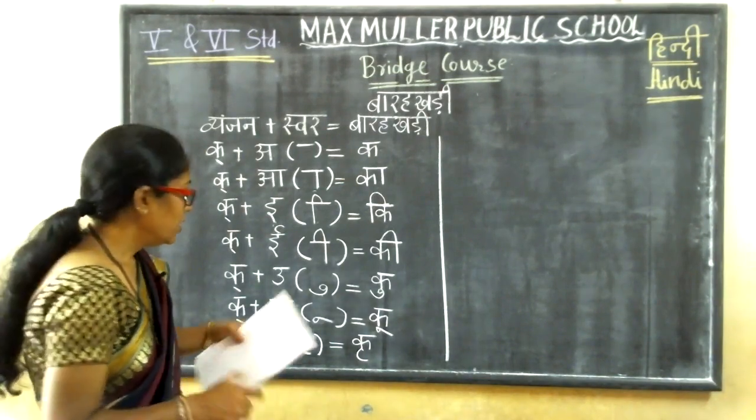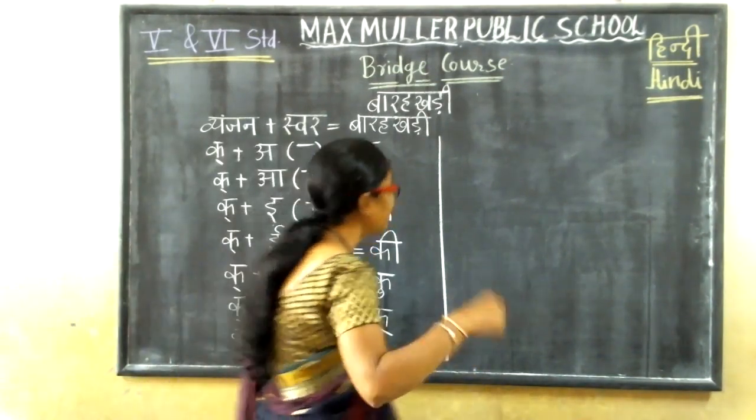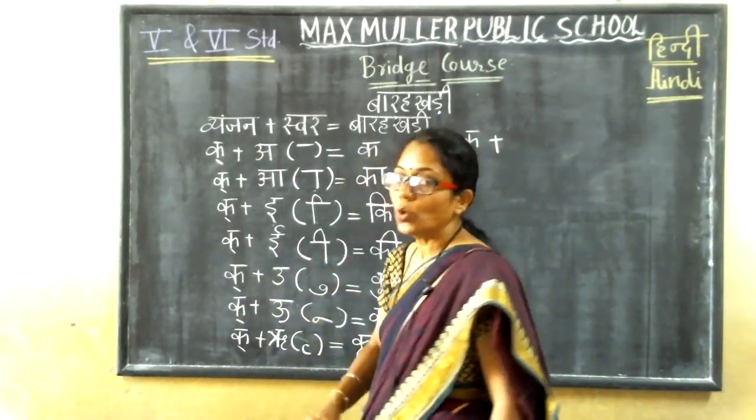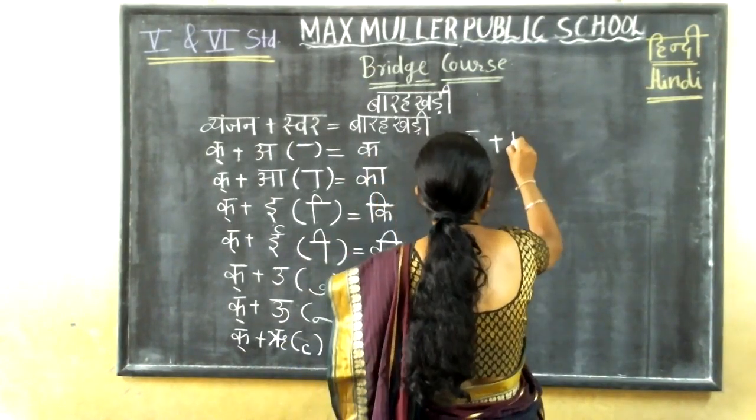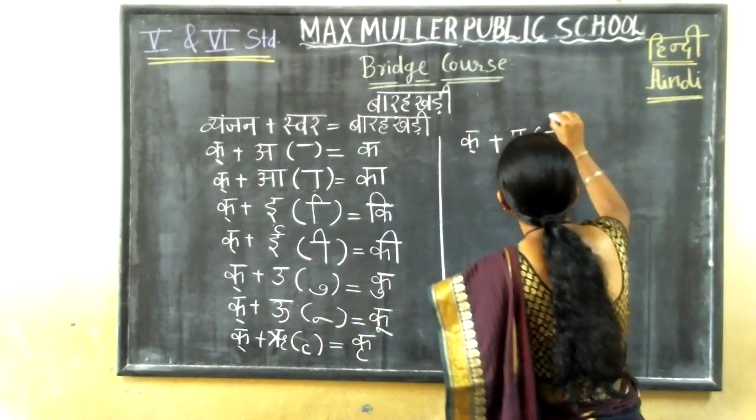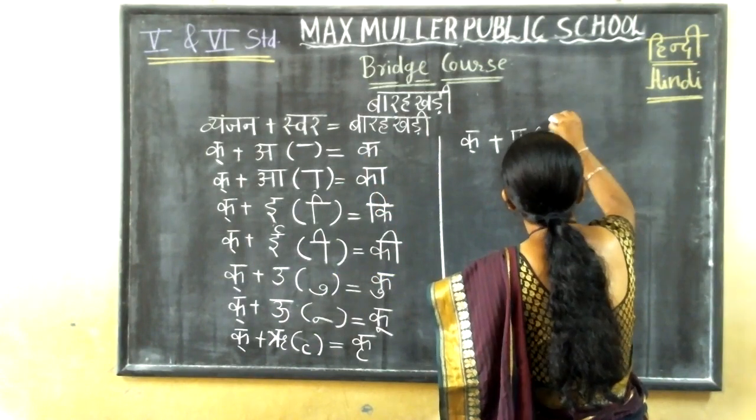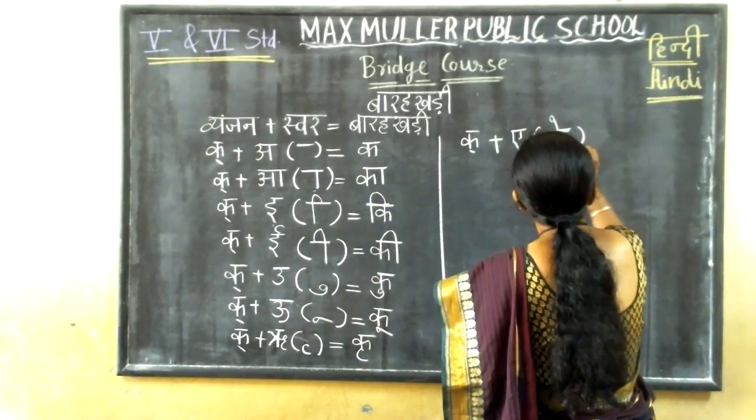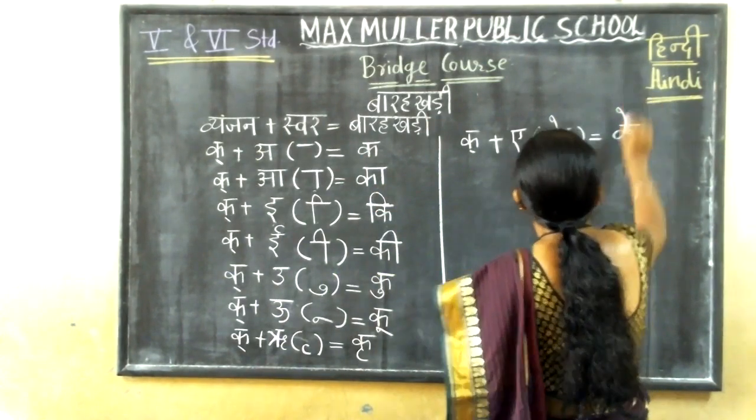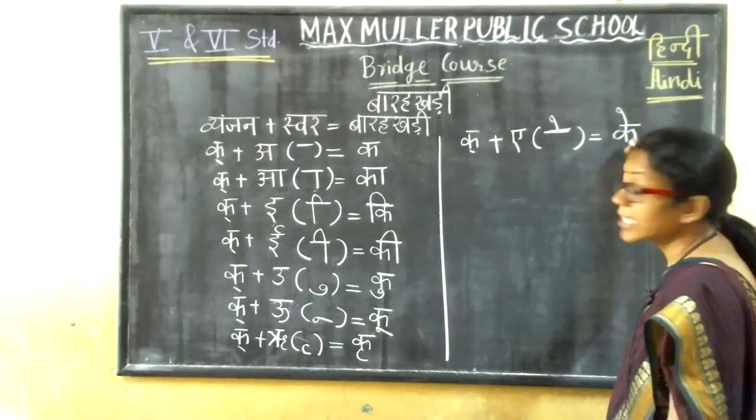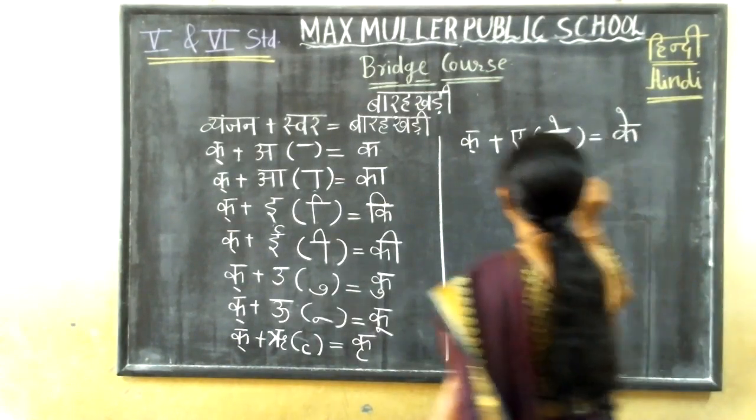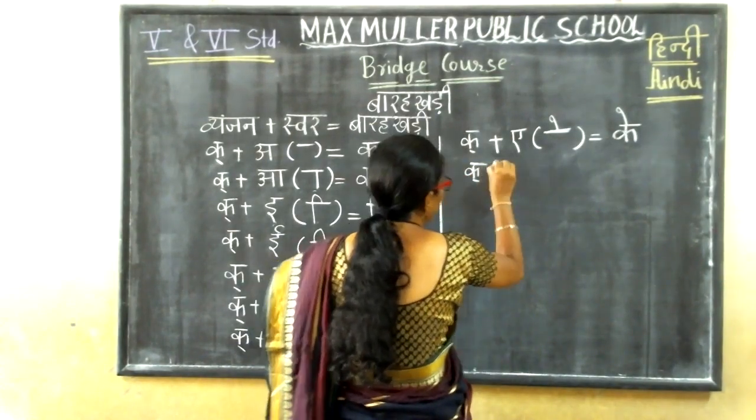Yes, completed, children. So now next swar is what? If we are adding in ka vyanjan, next swar after ru is what? Yes, a. Now for a, which matra is there, children? Yes, up on the vyanjan like this. You have to put the matra. Now if we are writing ka and giving the up matra here, this is what we call ke. How will you pronounce this? Ke. Understood?